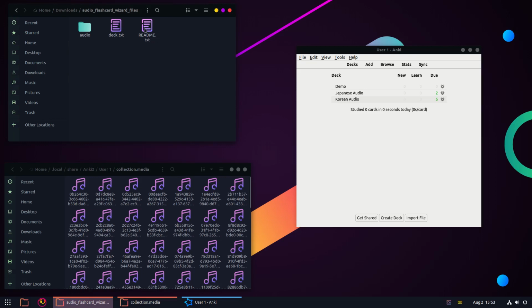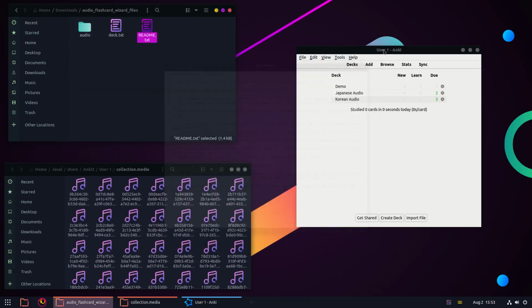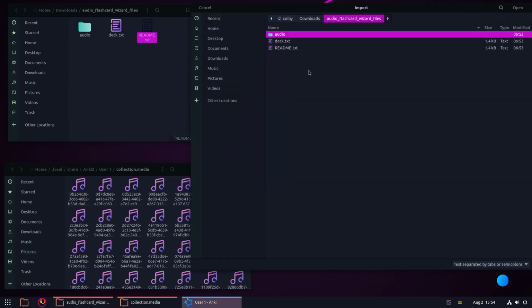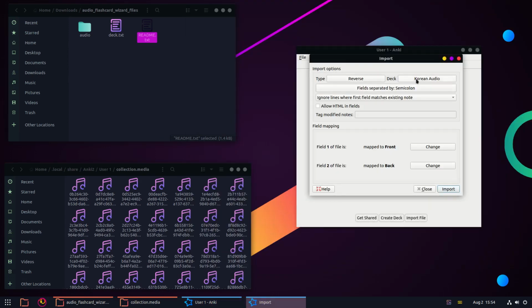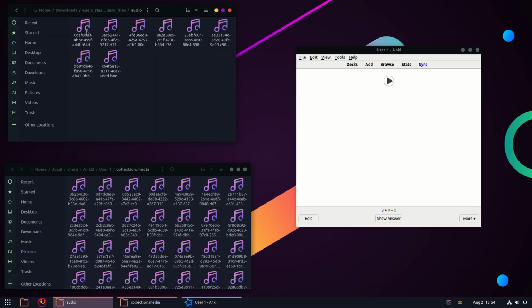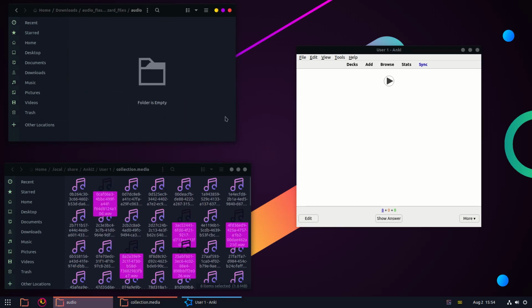Importing into Anki is detailed in this README here, but essentially comes down to two things. You import deck.txt into Anki, and then you move the files in the audio folder into Anki's collection.media folder. Now, when you open Anki, you'll have cards that look like this.